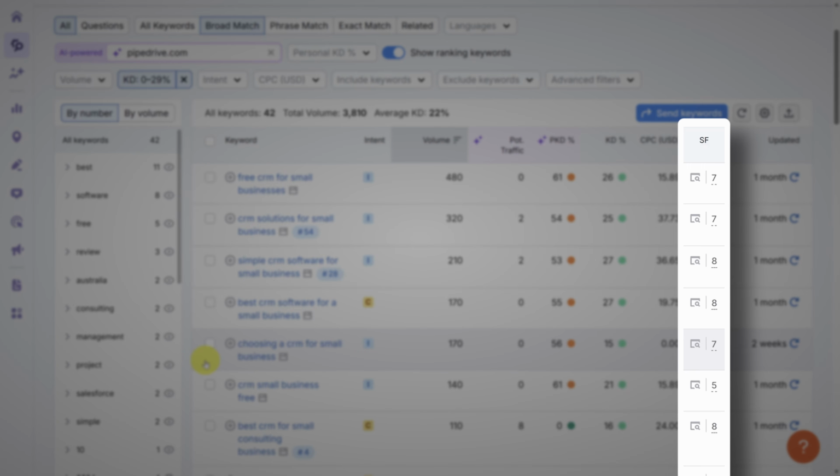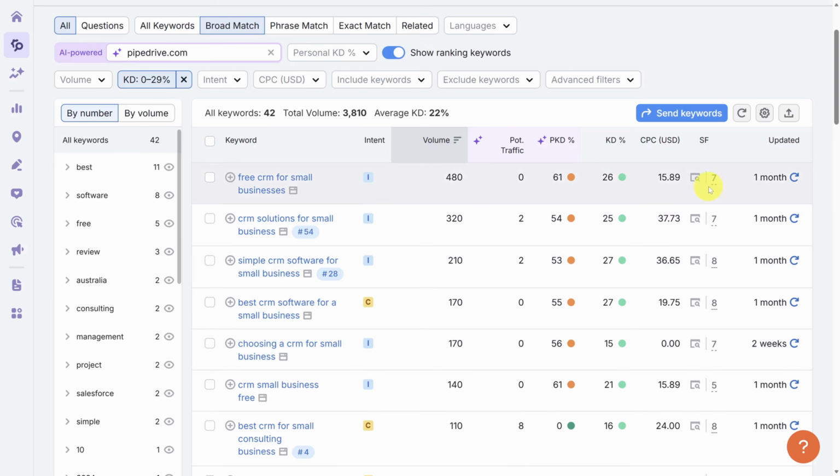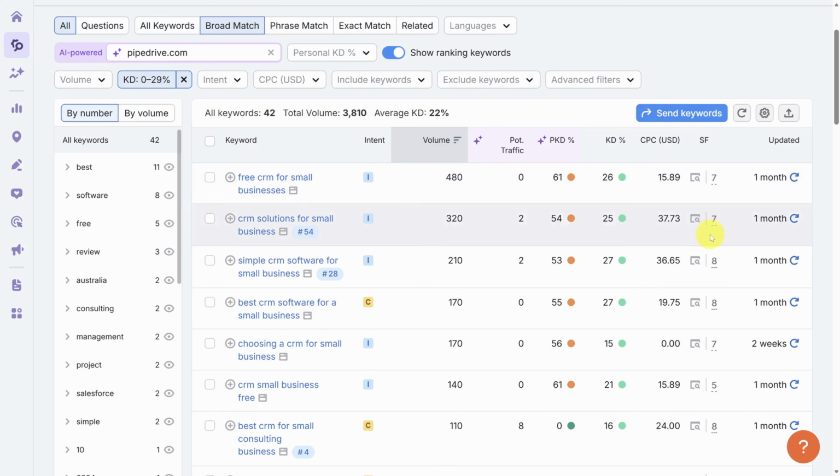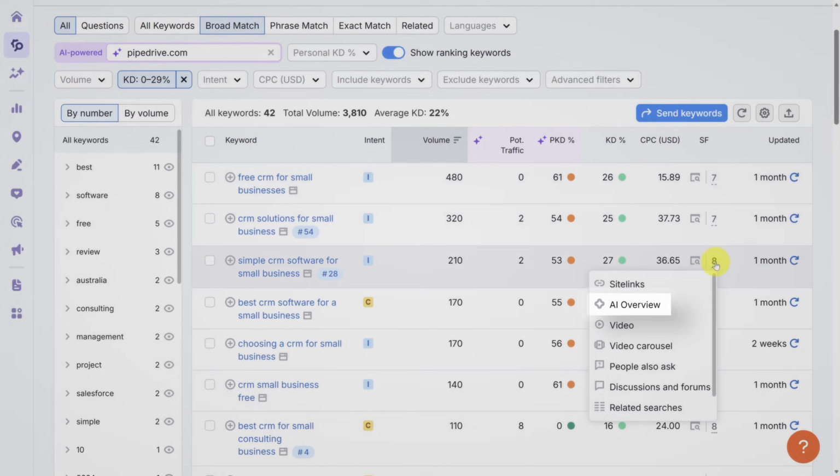One other column that's easy to miss is the SERP feature list. You can click on the number to see all the features on that search results page. And one you should pay attention to is AI overviews. These keywords can be great candidates for prompt tracking, which we'll cover a bit later.